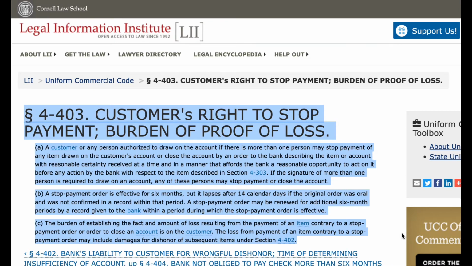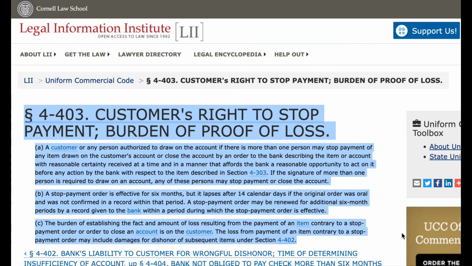B. A stop payment order is effective for 6 months, but it lapses after 14 calendar days if the original order was oral and was not confirmed in a record within that period. A stop payment order may be renewed for additional 6-month periods by a record given to the bank within a period during which the stop payment order is effective.